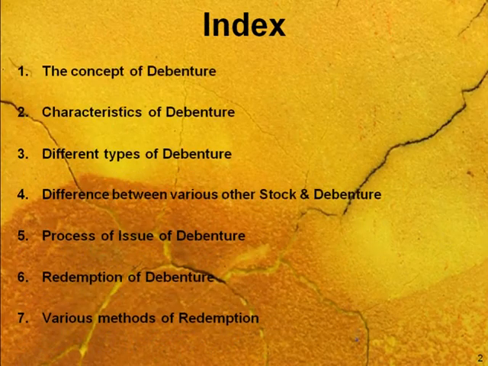The index of this chapter is, first we will study the concept of debenture, then we will take characteristics of debenture, various types of debenture, difference between other stocks and debenture, process of issue of debenture, redemption of debenture, and various methods of redemption in case of debenture. These are 7 categories which we will take in discussion one by one.